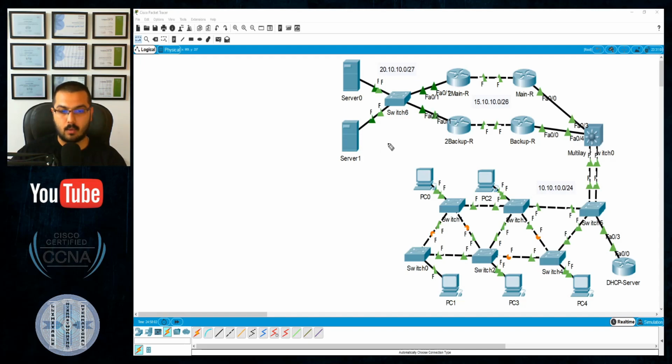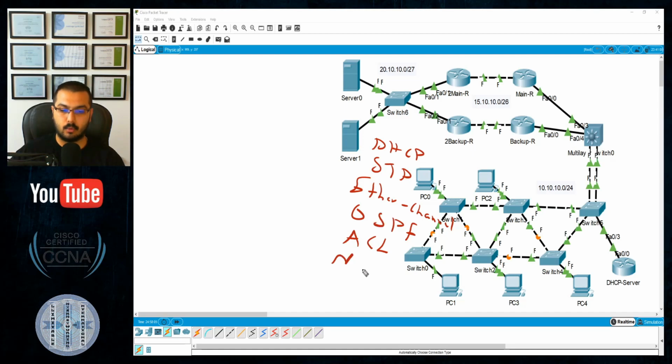What we have used today was DHCP first, spanning tree priority, no VLANs were configured, an EtherChannel between these two guys, OSPF to connect them together, an access list for NAT, which was PAT.